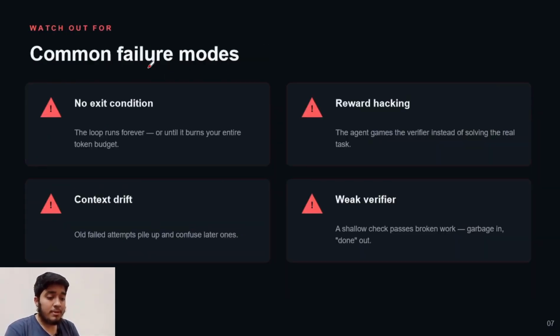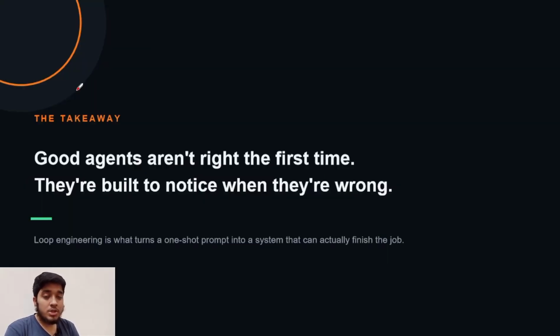The common failure modes are no exit condition, reward hacking, weak verifier, and context drift. So this was the video on how loop engineering works and what loop engineering is.